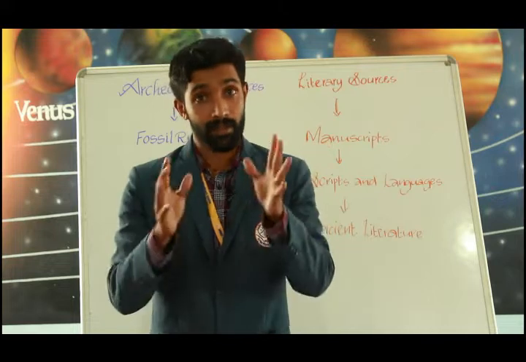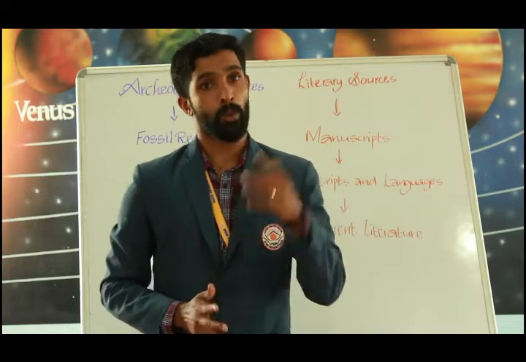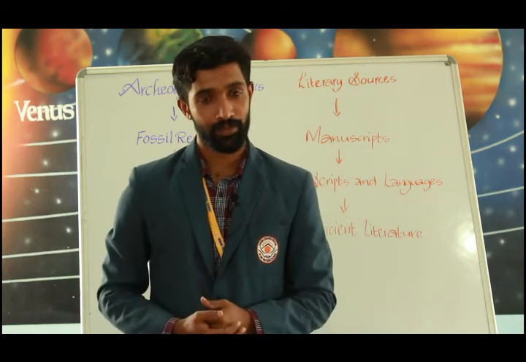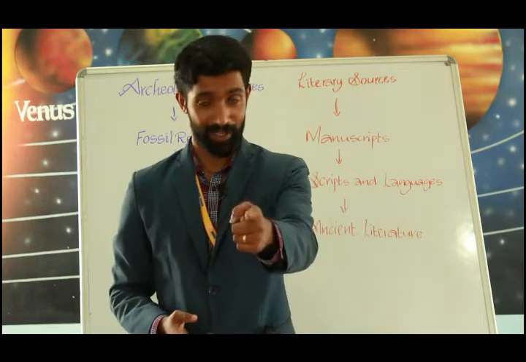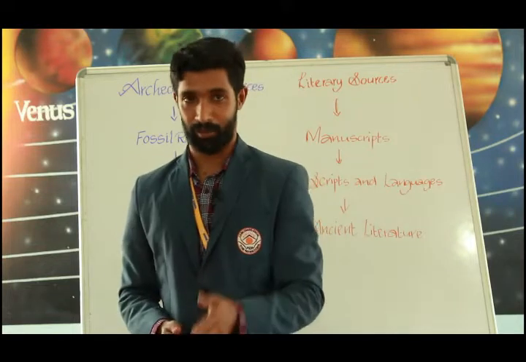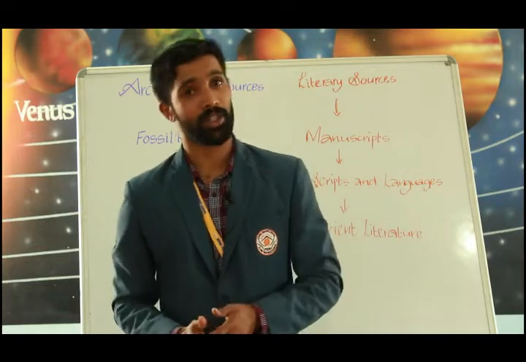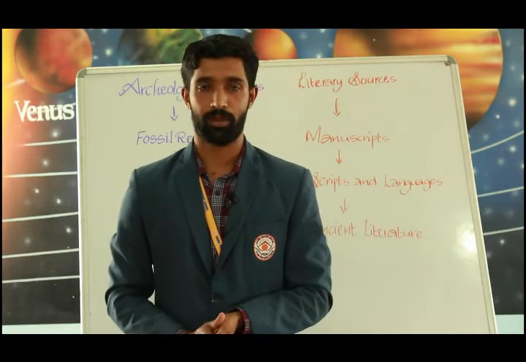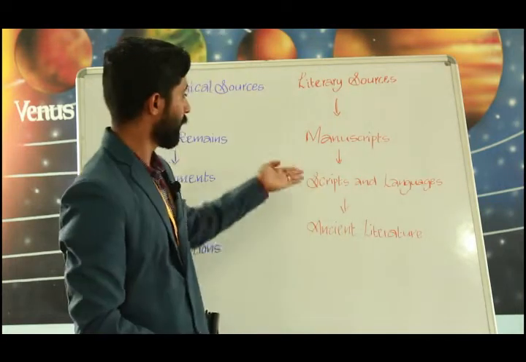Some of them are still preserved in temples, monasteries and archives. What do you mean by archives? The place where historical documents, records and manuscripts are stored. So this is manuscripts.